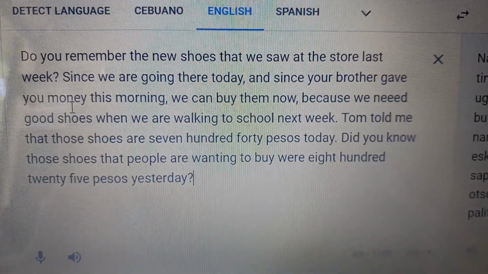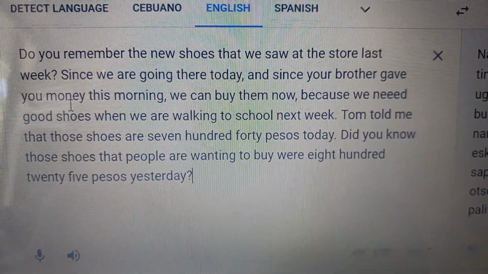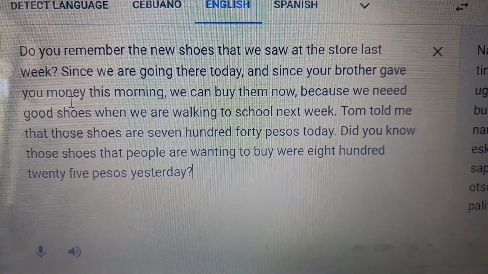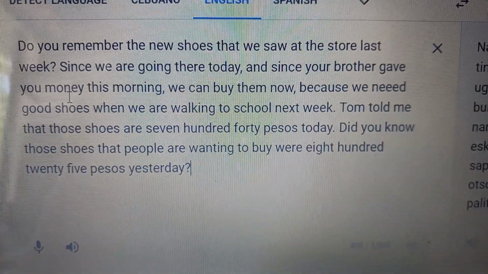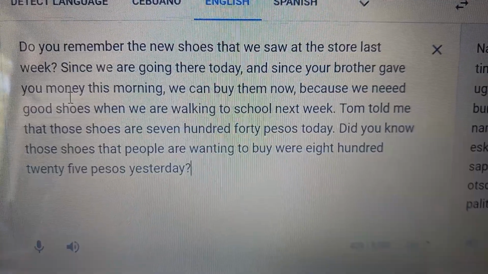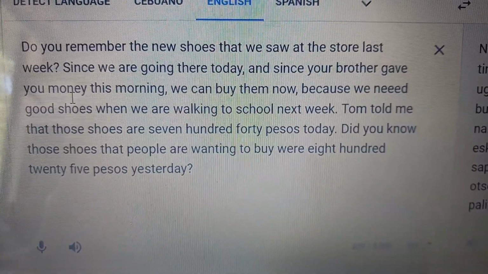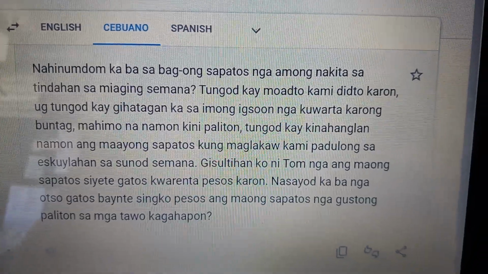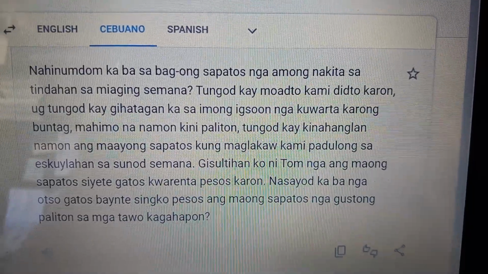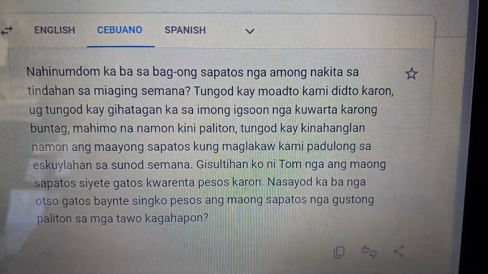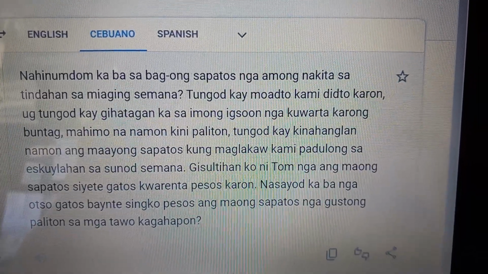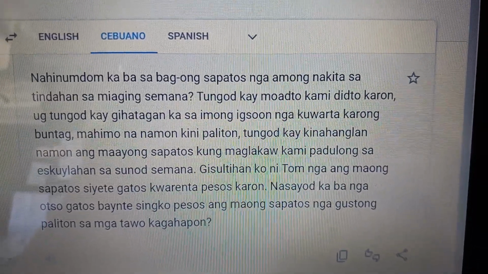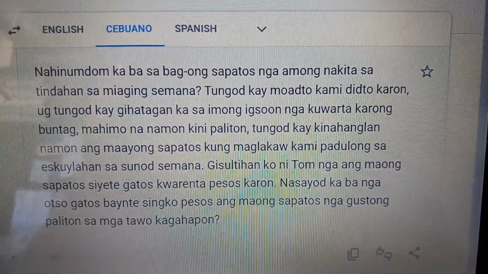Since we are going there today, and since your brother gave you money this morning, we can buy them now because we need good shoes when we are walking to school next week. First, we're going to look at we are going there today. We will be going. So this is a contemplated action. Are going, will be going, mo adto.